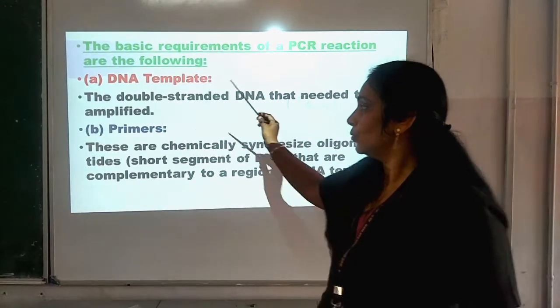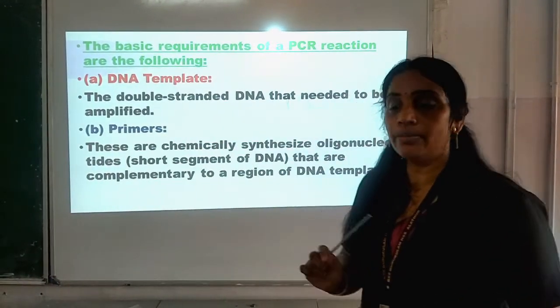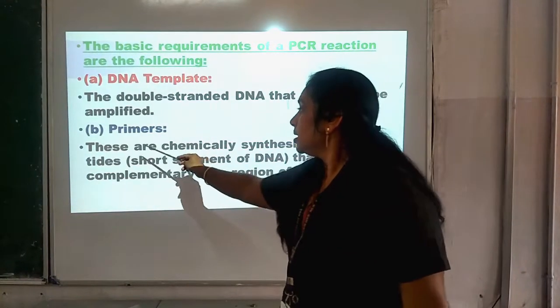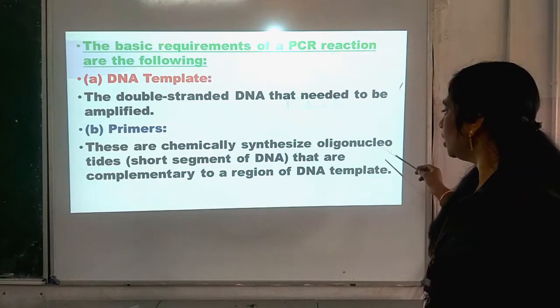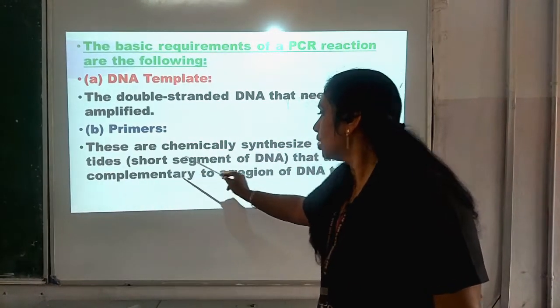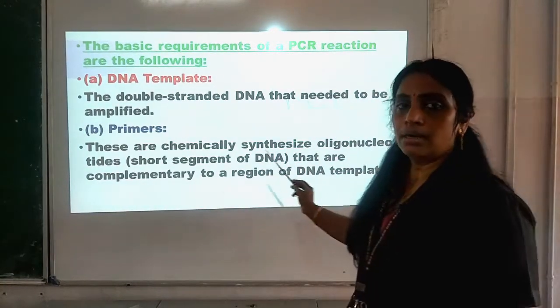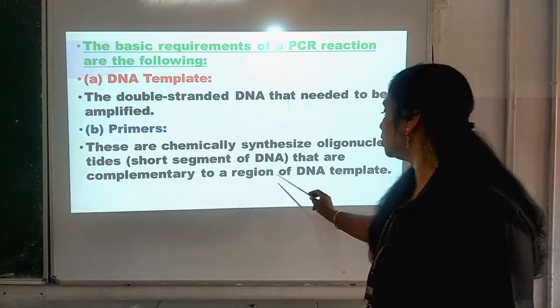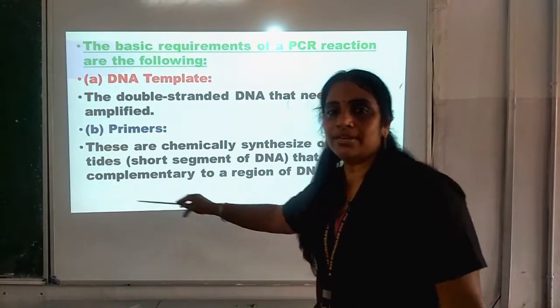And number 2, for PCR, primers are needed. And what are primers? These are chemically synthesized oligonucleotides, that is, short segments of DNA that are complementary to a region of the DNA template. You know the meaning of complementary, isn't it?